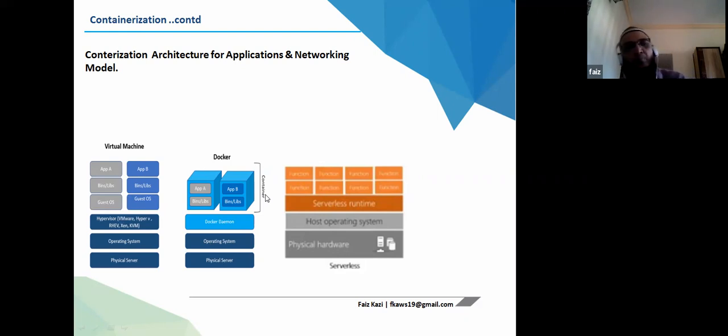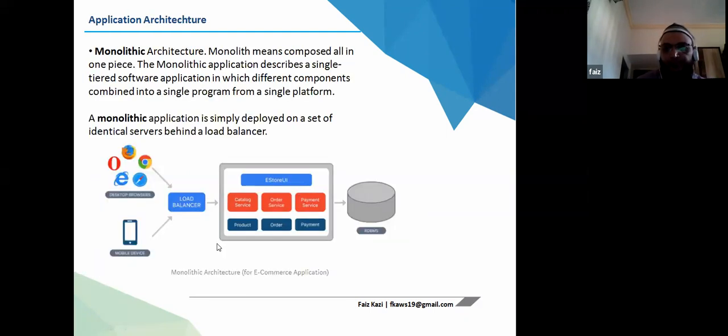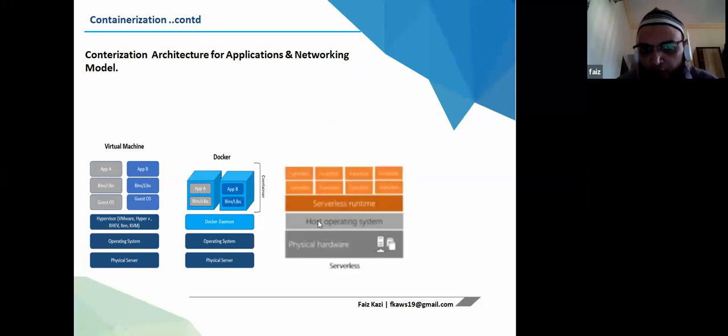When you talk about Paytm and others, they are mostly using this concept, Docker containerization. And as I told you, with the serverless runtime, functions and code are created to build those parts of the serverless model.